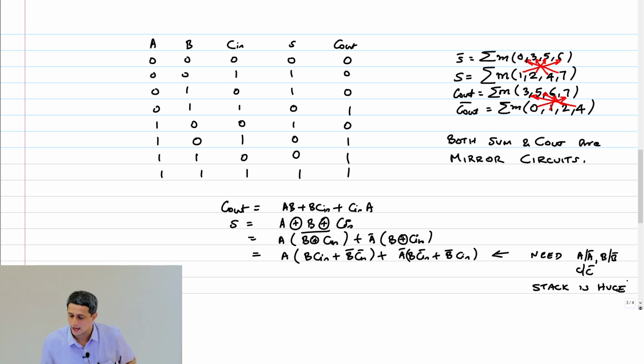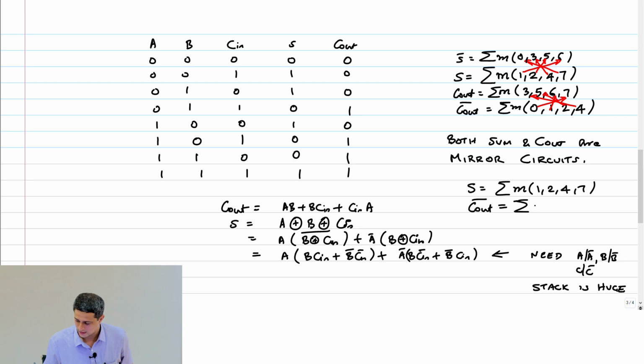So now let us look at the expression for sum and carry out bar. The minterm expression. Sum is equal to summation m of 1, 2, 4, 7 and Cout bar is what? Summation of m 0, 1, 2 and 4.